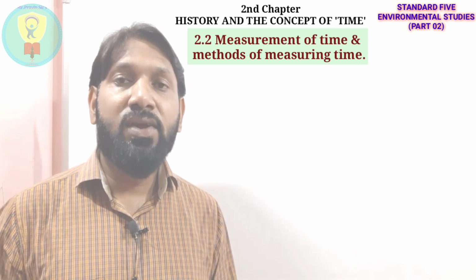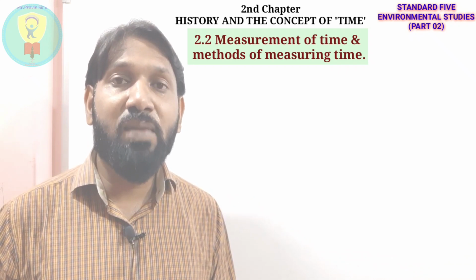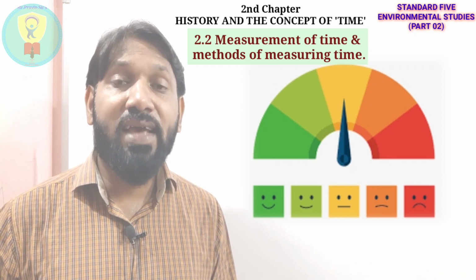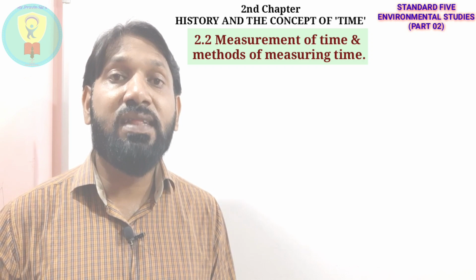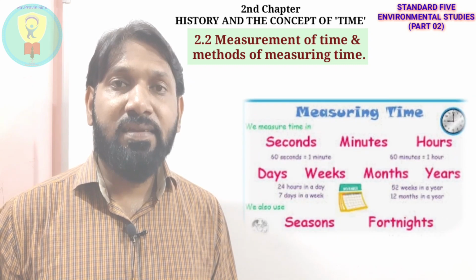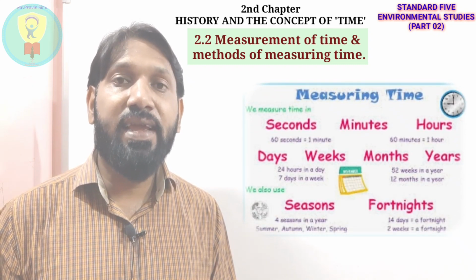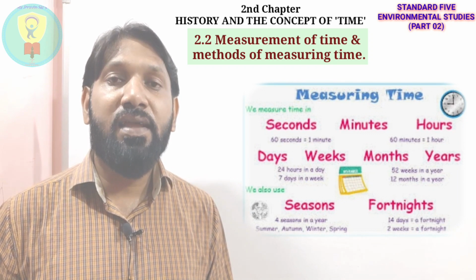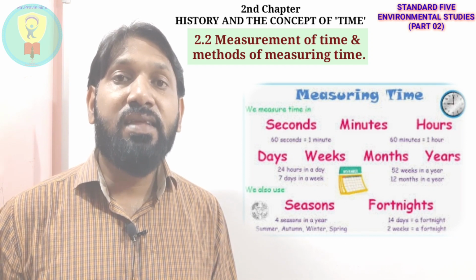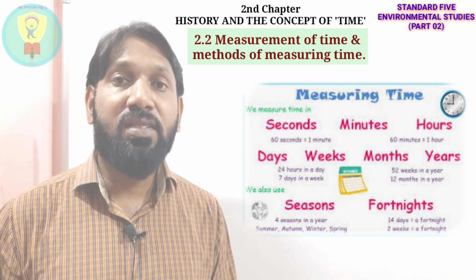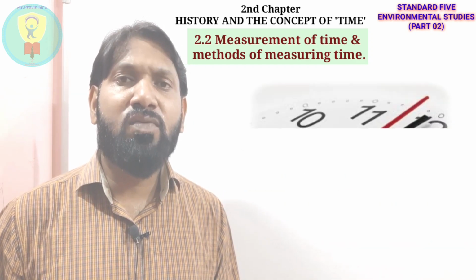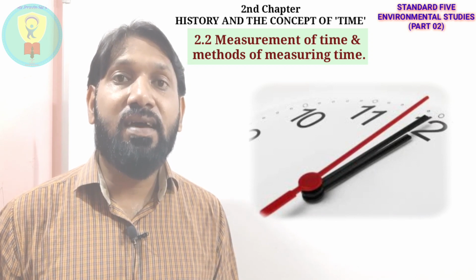What do you mean by to measure? To ascertain an amount or a degree of something, that is called measurement. So we are going to study the methods of measuring time. Now see, second, minute, hour, day, week, month, year, century and millennium. These are the units of measurement of time. Here the smallest unit of time is a second.